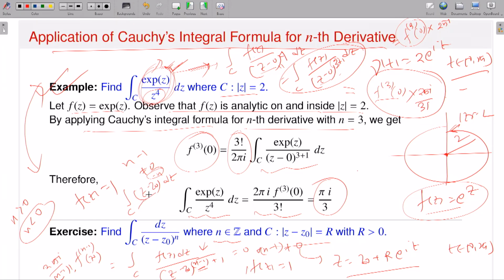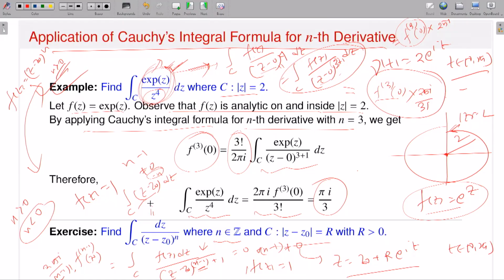Now what is this? It's a polynomial, right? f of z is equal to z minus z naught to the power n, and n is positive. So this is a polynomial function of z, analytic everywhere in the complex plane. And what is this contour? It's a simple closed contour centered at z naught with radius r. Now if I have a function which is analytic everywhere in the complex plane, and I take a simple closed contour, what is the value of this integration? It should be 0 by the Cauchy-Goursat theorem. So if n is negative, you do not care. By the Cauchy-Goursat theorem, this integral value is 0.